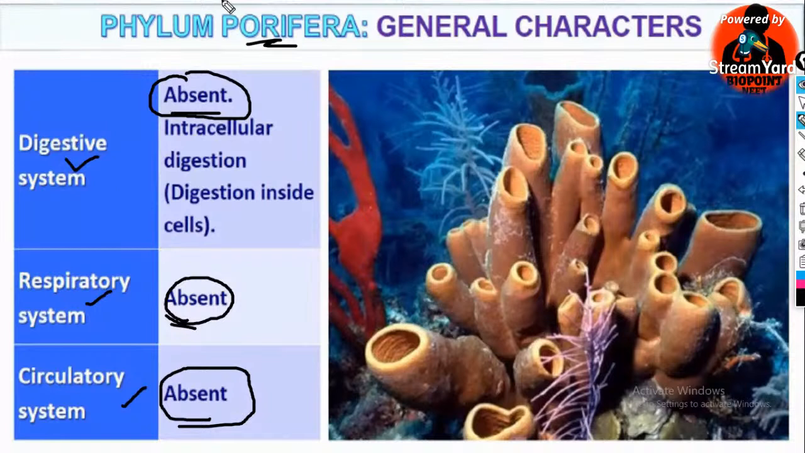Intracellular digestion occurs, that is, digestion inside the cells occurs in the case of the sponges. Respiratory system is absent and circulatory system is absent too.